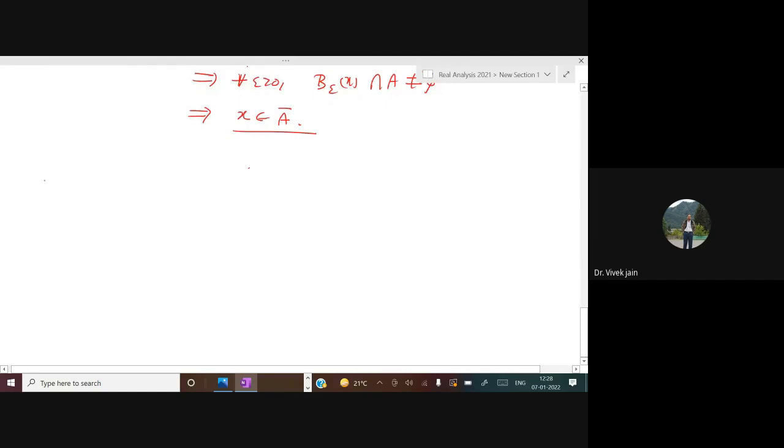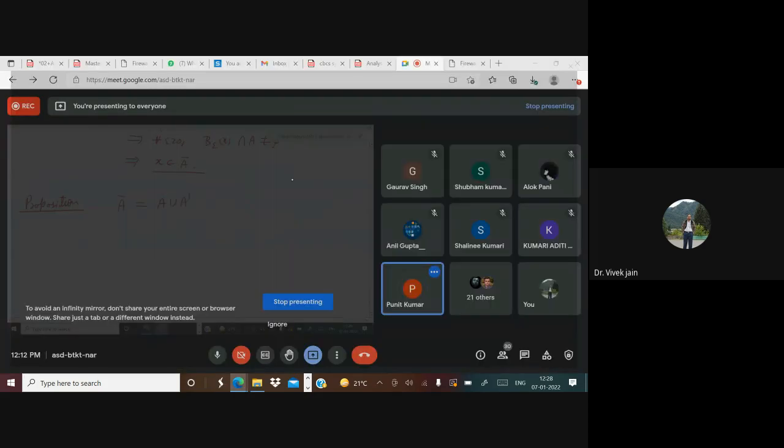Okay. Now, proposition: A closure is equal to A union A dash, where A dash is the set of limit points of A. Let us prove it.